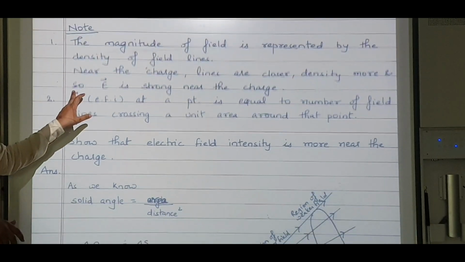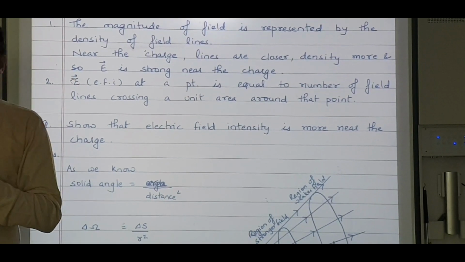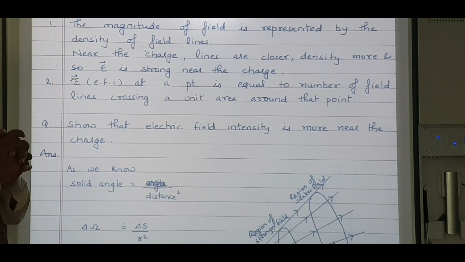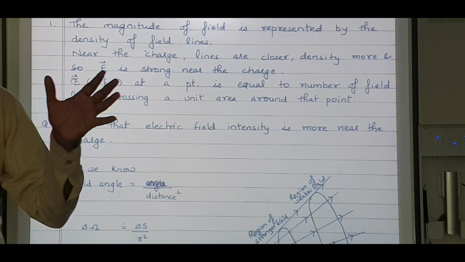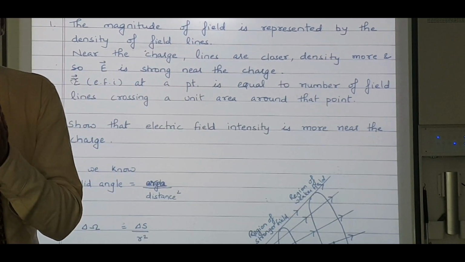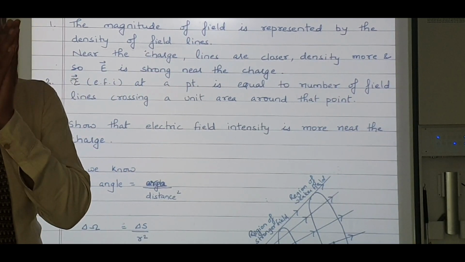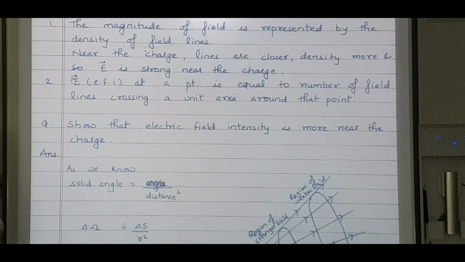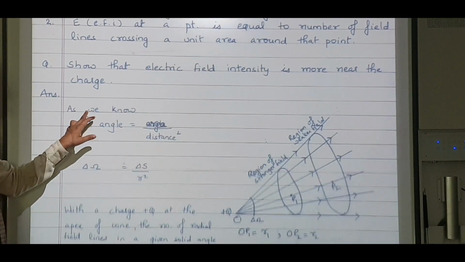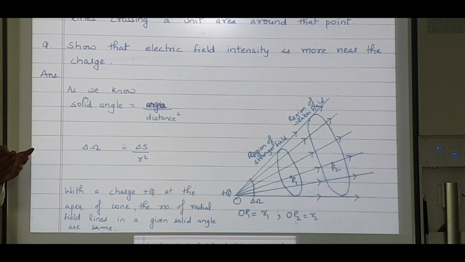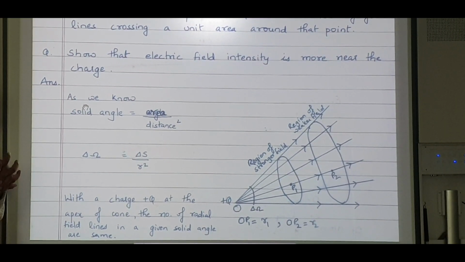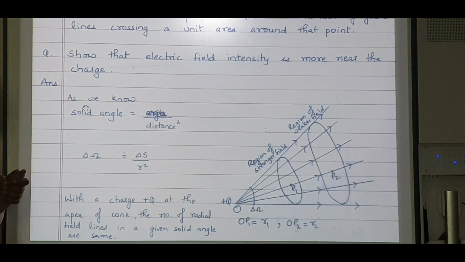Now, the magnitude of field lines or field is represented by the density of field lines. That means if more field lines are at a place, that means electric field is more. If a smaller number of field lines are there, that means electric field is less. This one is in NCERT, a very interesting question. It says: show that the electric field intensity is more near the charge.